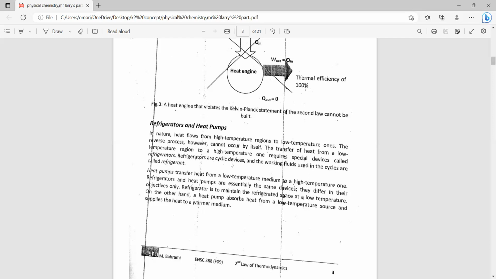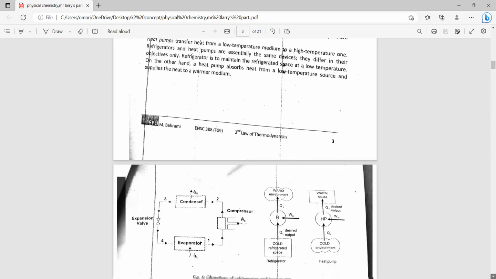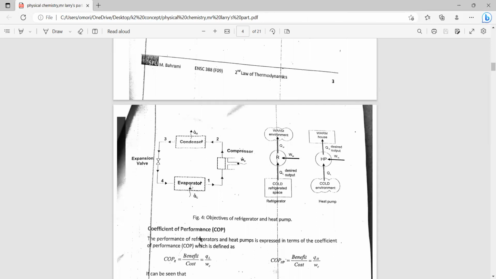So we say refrigerators are cyclic devices and the working fluids in these cycles are called refrigerants. Heat pumps transfer heat from a low temperature medium to a high temperature one. Refrigerators and heat pumps are essentially the same device. They differ in their objective. The refrigerator maintains the refrigerated space at a low temperature. On the other hand, the heat pump absorbs heat from a low temperature source and supplies the heat to a warmer temperature medium. So this is the working cycle of a refrigerator and a heat pump.